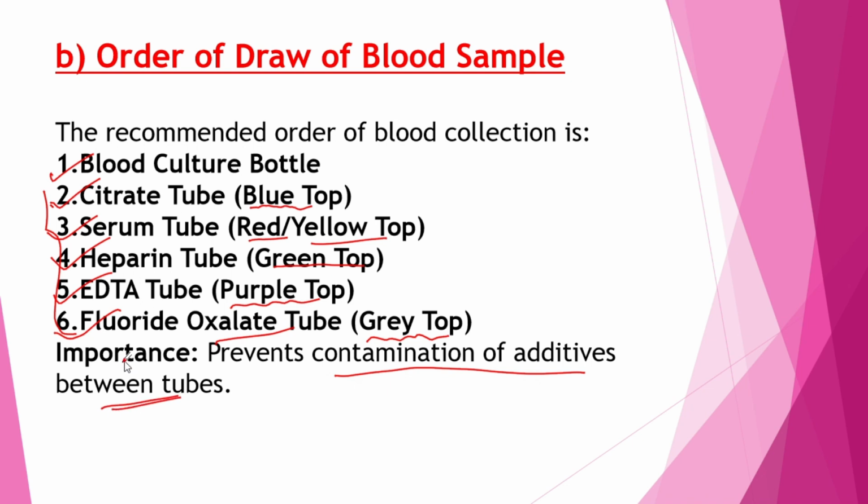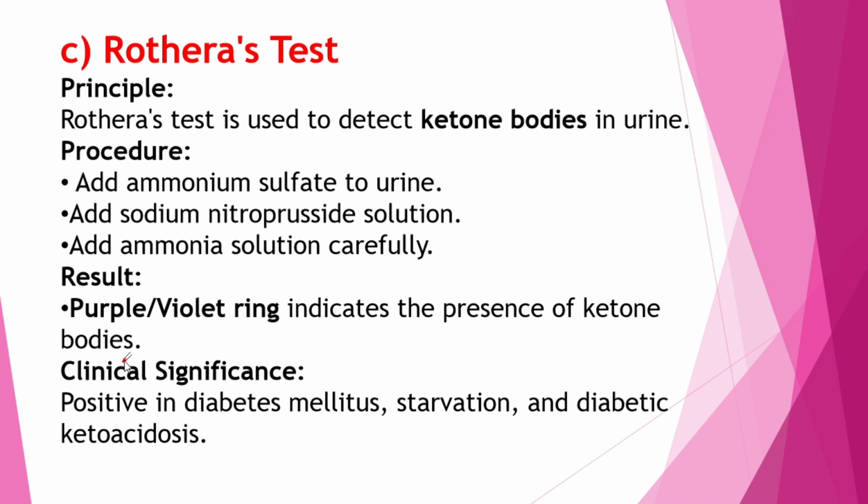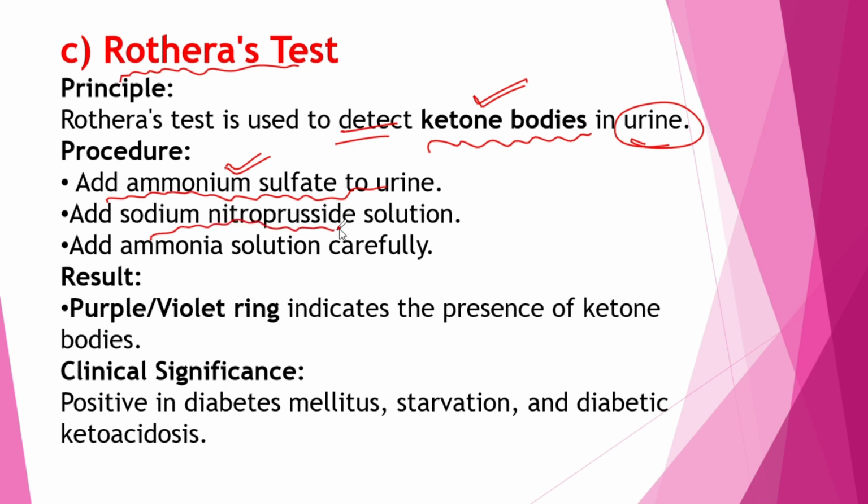Clear everyone? Then the next question is Rothera's test. So what is Rothera's test? Rothera's test is used to detect the ketone bodies in urine. What is the procedure? Add ammonium sulfate to urine. Add sodium nitroprusside solution, then add ammonia solution carefully. So first we add ammonium sulfate to the urine, then sodium nitroprusside solution, then ammonia solution carefully.